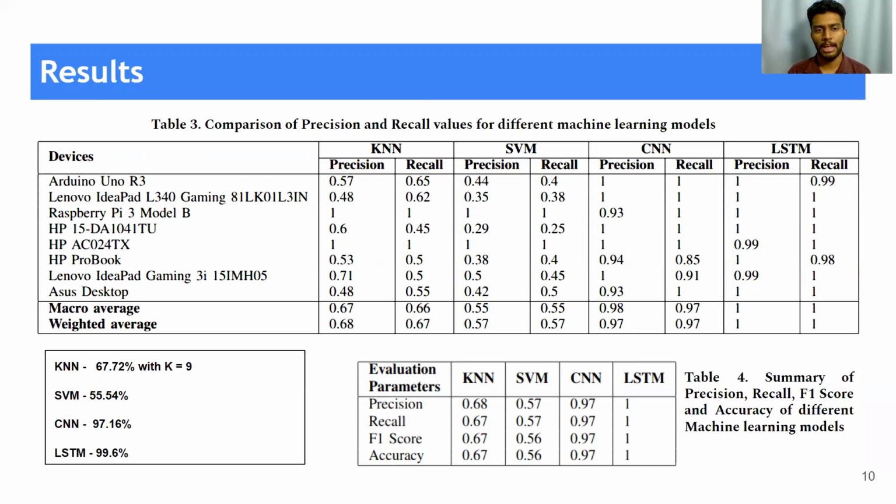In table 3, we have provided a comparison between precision and recall values for different machine learning models with respect to the devices we have used in the project. And in table 4, we have also provided a summary of precision, recall, F1 score, and accuracy of different machine learning models. As a result, after this classification, LSTM has achieved an accuracy rate of 99.6%, followed by CNN with an accuracy rate of 97.16%. KNN has achieved an accuracy rate of 67.72% with k equal to 9, and SVM has achieved an accuracy rate of